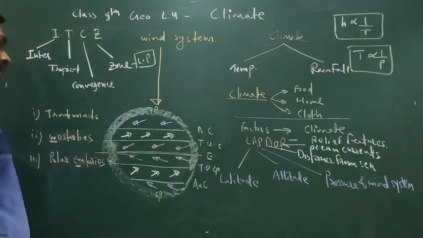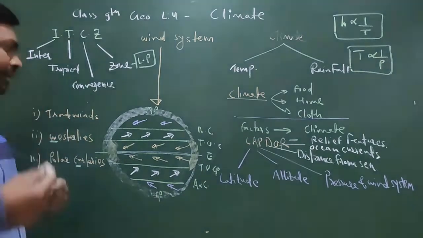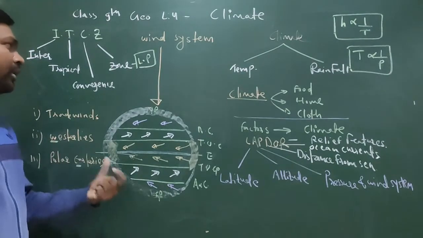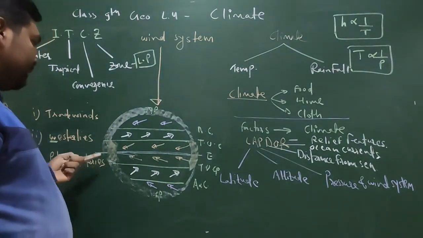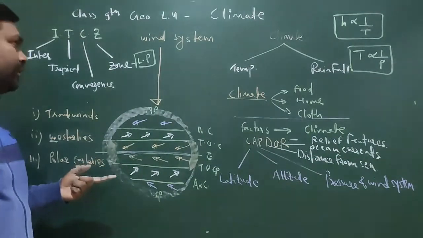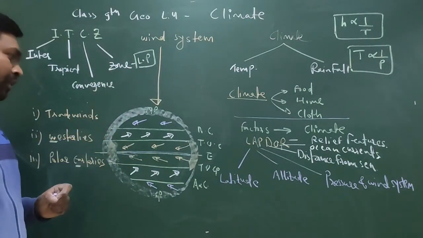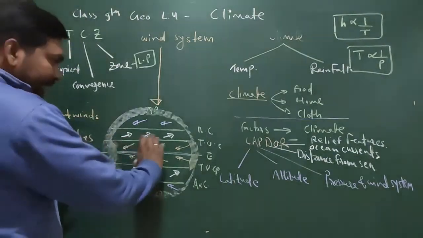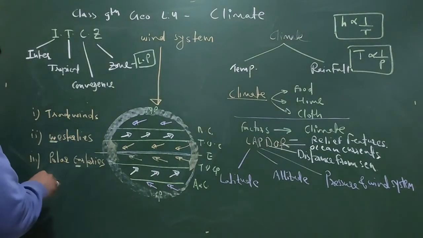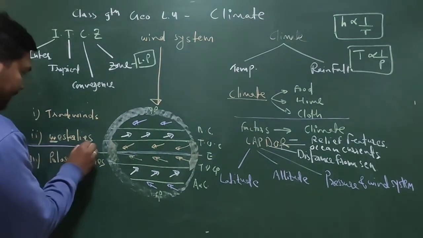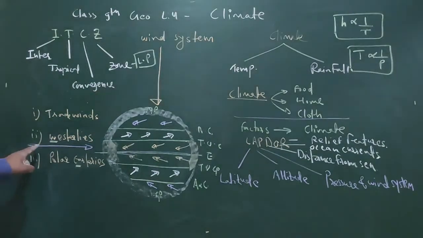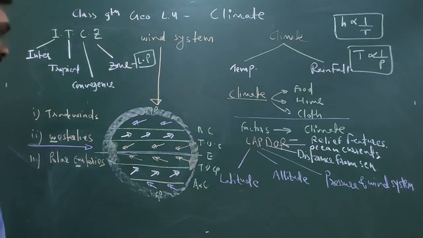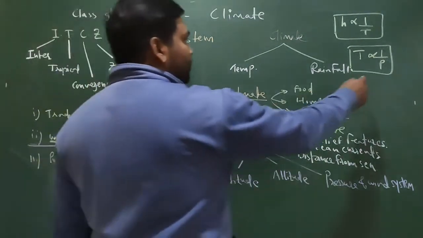Why they are making low pressure area? You just once think why it is making low pressure area before getting answer from me, because in that way only you will create your concept. So here you can pause and you can think why it is making the low pressure area. Fine. So the answer is that this particular area is tropical area which is receiving the direct sunlight. Here you can understand, here we have the direct sunlight which is coming from the sun. Since it is getting the direct sunlight, and in the beginning only I told you that this particular part will have maximum temperature.